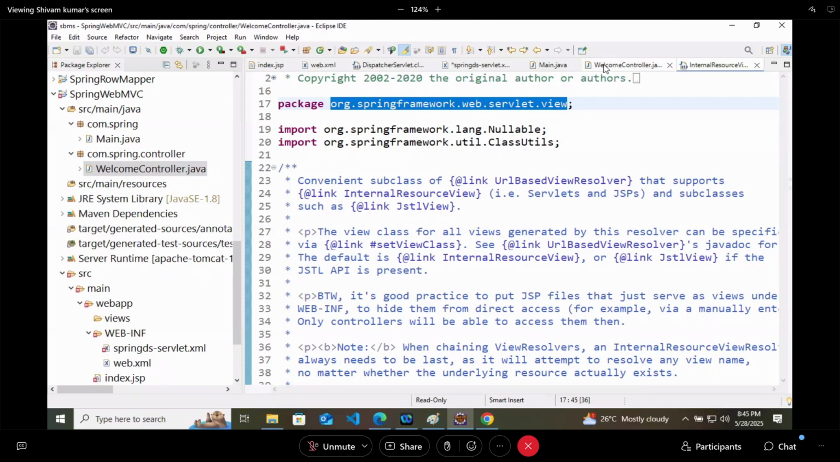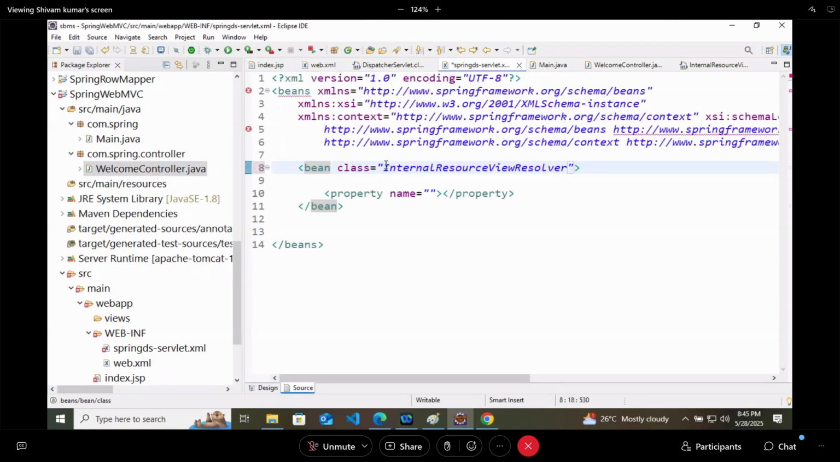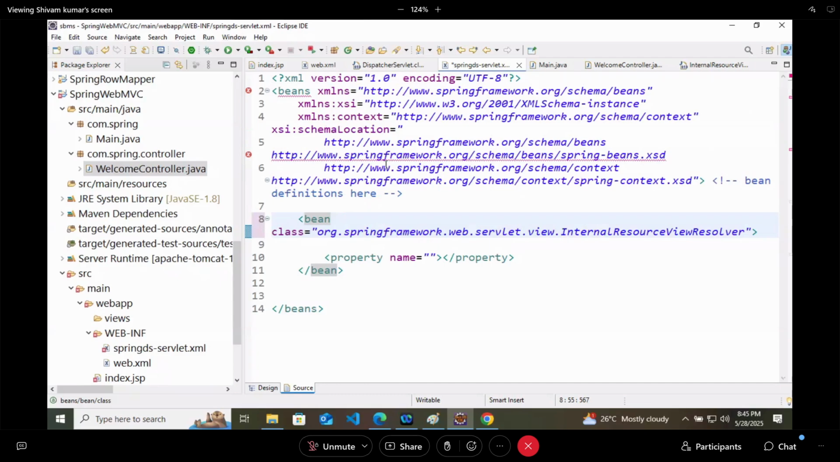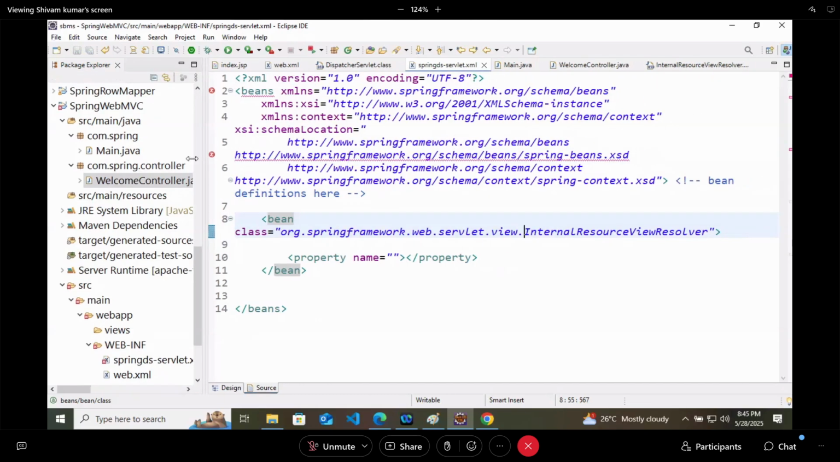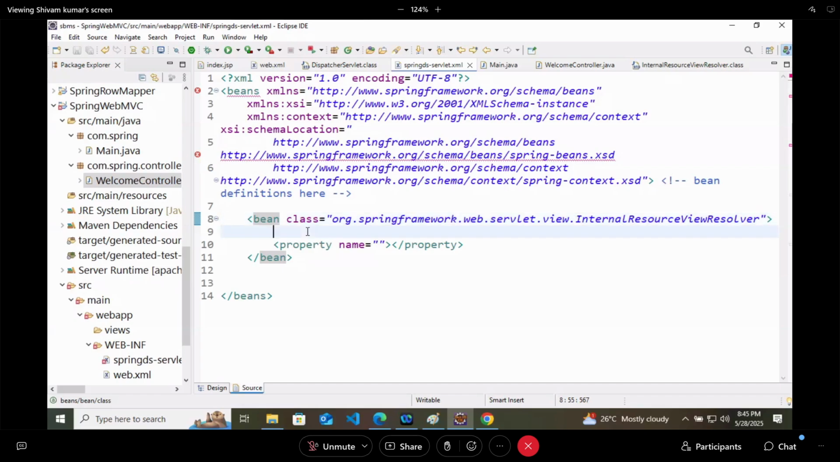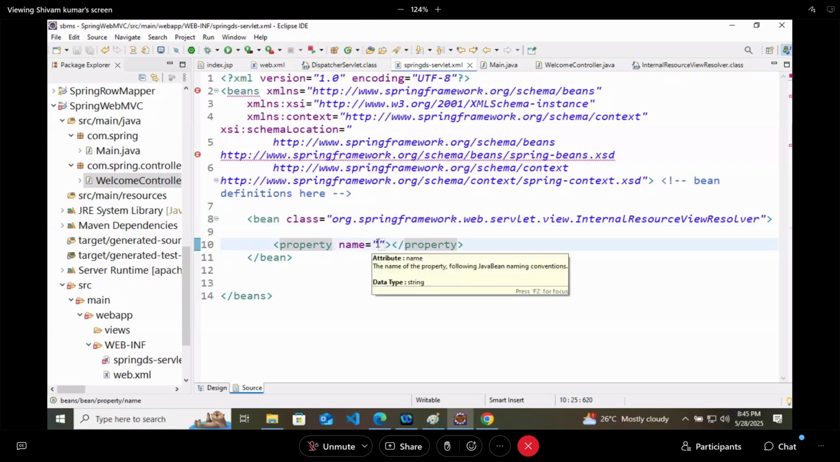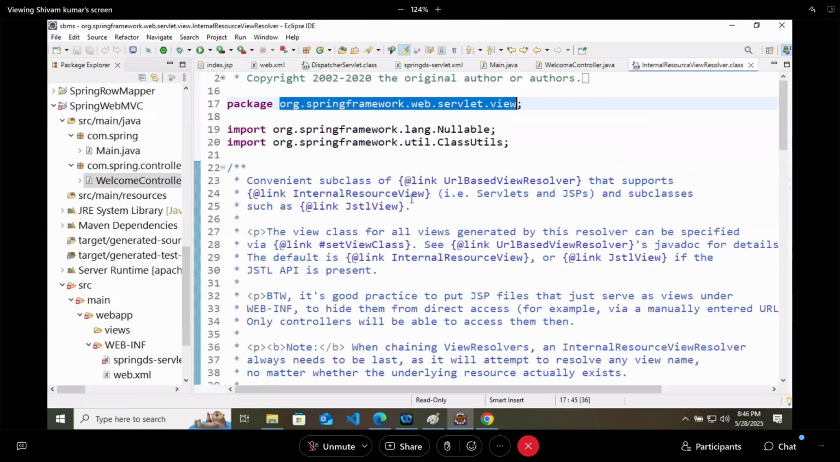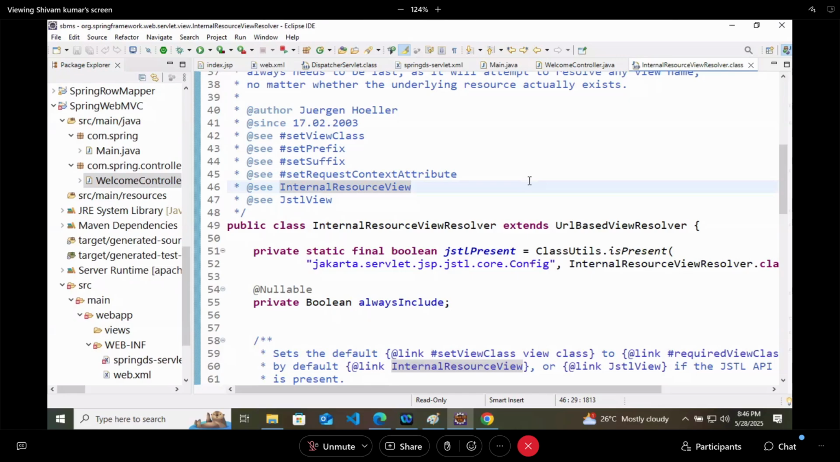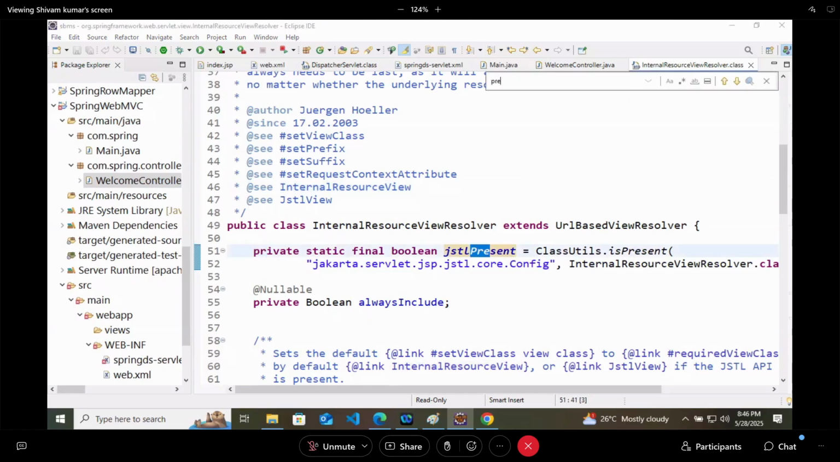Here I will provide some of the properties now. Property name prefix. Why prefix? Because this class will have these two things; it is a constructor, right? Means if you are using this class, you have to provide prefix and suffix. I will explain what prefix and suffix are.